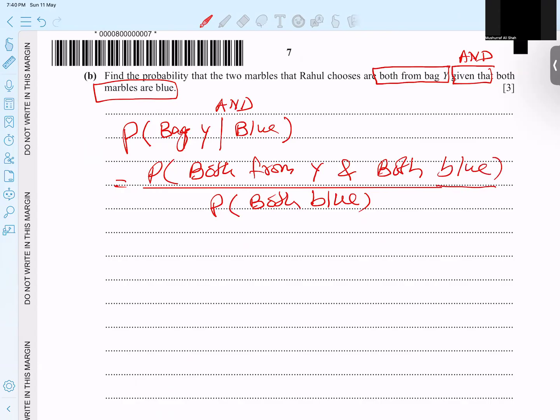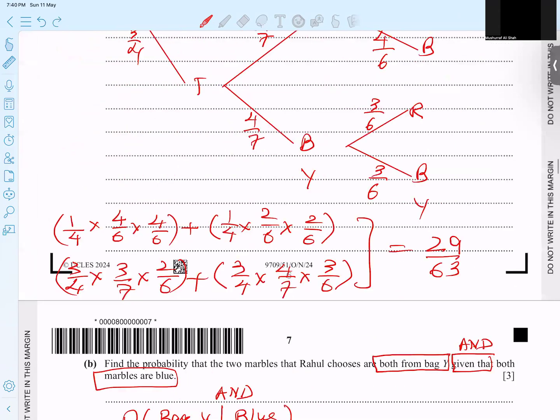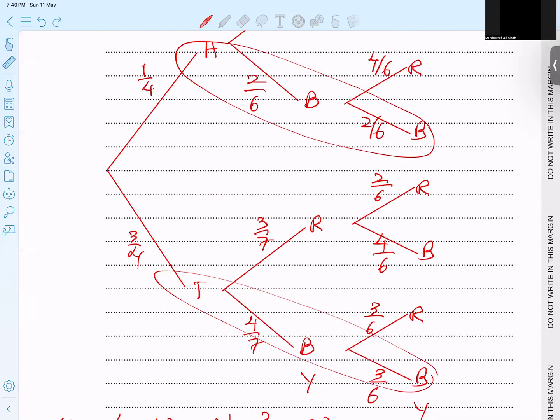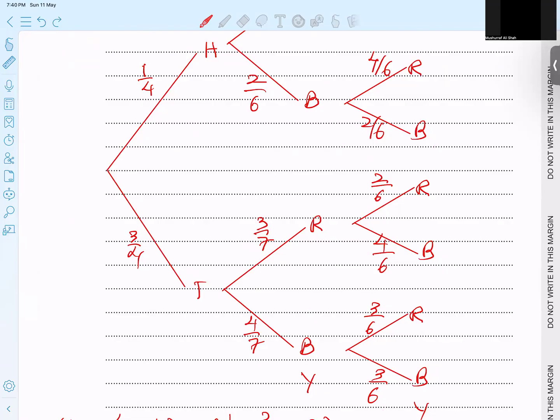So let's try to do it. When you talk about blue, both are blue, it did not emphasize which, so we have 2 options. Blue is in this branch and this branch, which come in the denominator.